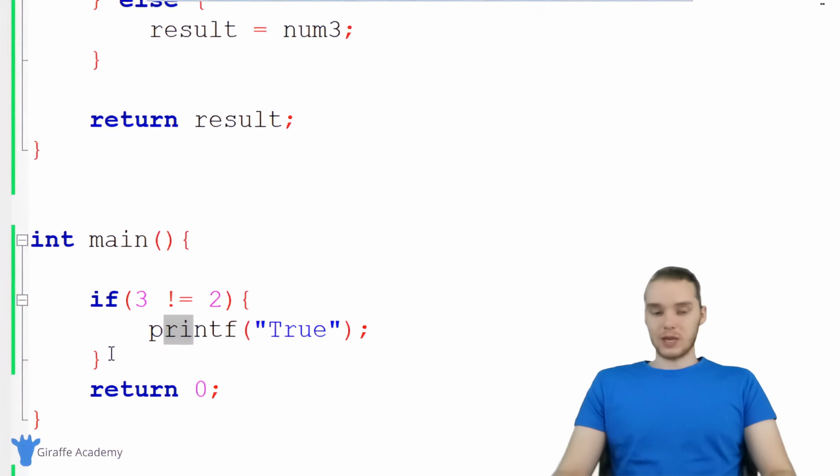One more thing I want to show you is how we can negate an entire operation. So for example, if I said 3 is greater than 2, this is going to be true, right? So we'd end up printing out true down here because 3 is greater than 2. But I could surround this whole thing with parentheses, and I could put an exclamation point right before this, and this is called the negation operator, and it's basically going to negate whatever this ends up being. So if this is true, and we put this negation operator here, this whole thing is going to be false. And so now you'll see, because this is true and we're using the negation operator, we're not going to end up printing out true.